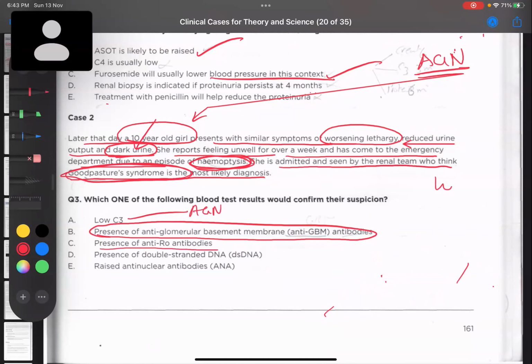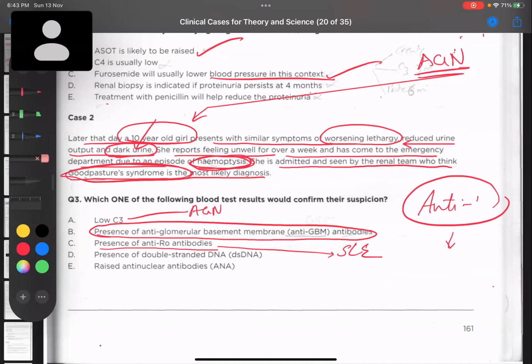Presence of anti-Ro antibodies. Where do we find this? Anti-Ro, anti-La. SLE. This is also one question that a child or a young lady comes to you with anti-Ro, anti-La antibody positive. That means she is SLE. What is the most likely congenital heart disease her child is supposed to have? If mother has SLE, the most likely congenital heart disease will be a complete heart block. Child will present to you with complete heart block. This is one recall question, okay?